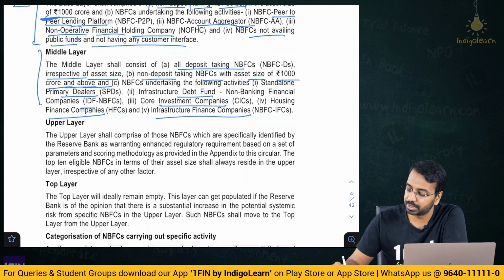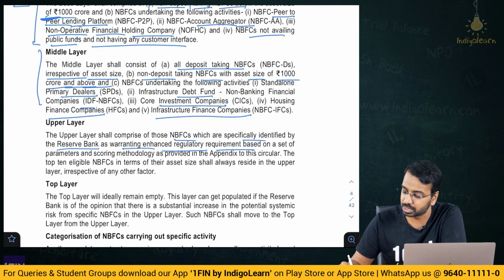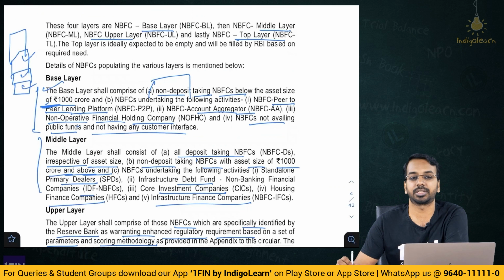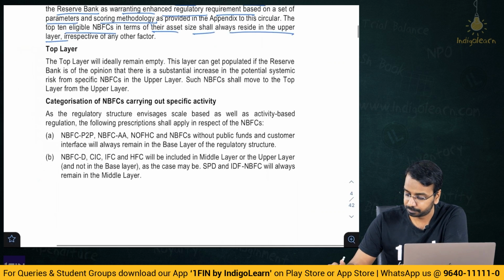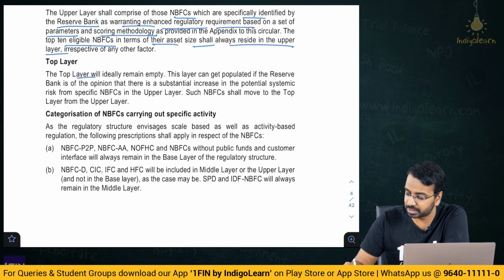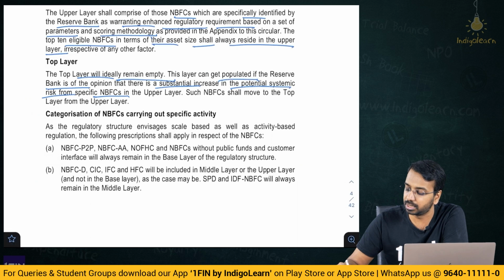Then in the upper layer, you have NBFCs which are specifically identified by the Reserve Bank as warranting enhanced regulatory requirement based on set of parameters and scoring methodologies. The top 10 eligible NBFCs in terms of their asset size shall always reside in the upper layer. So basically, these layers classification are to ensure better monitoring and regulation. Lastly, the top layer will ideally remain empty. This layer can get populated if the RBI is of the opinion that there is a substantial increase in the potential systemic risk from a specific NBFC in the upper layer.